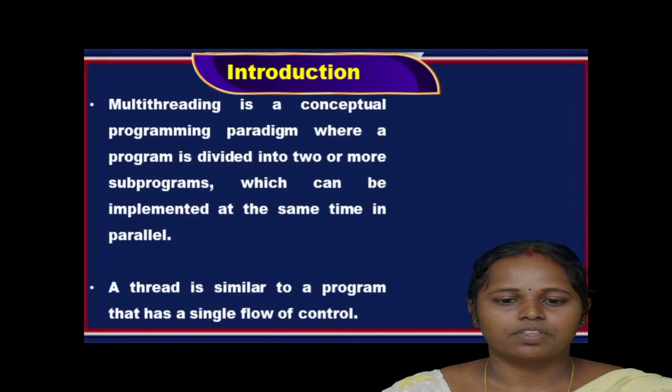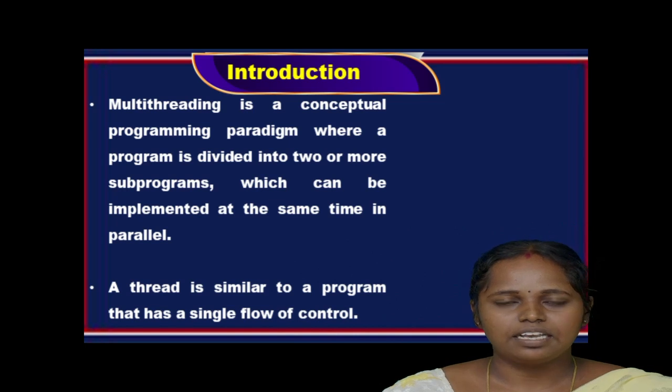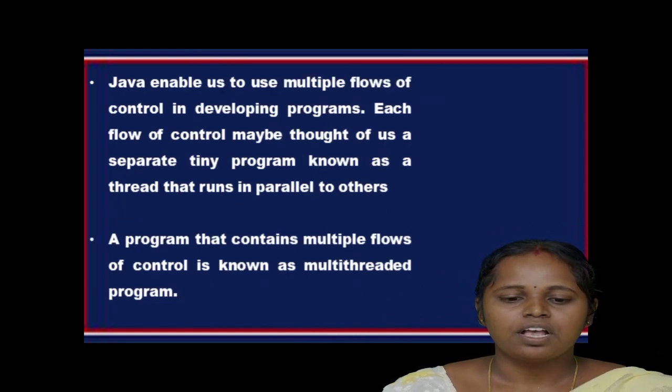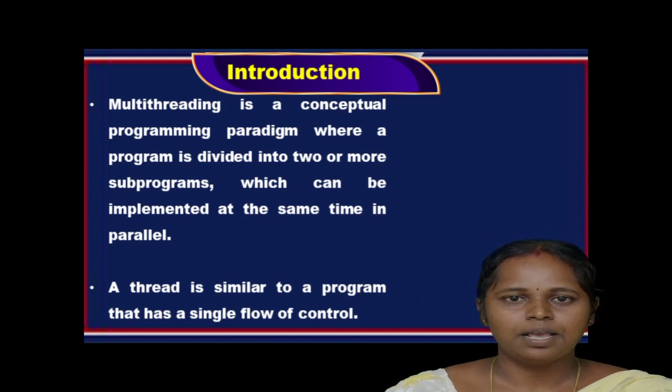First of all, operating systems like Windows XP and Windows 7 may recognize that they execute several programs simultaneously. This ability is known as multitasking. In system terminology, it's known as multithreading. So, multithreading is a conceptual programming paradigm where a program is divided into two or more subprograms which can be implemented at the same time in parallel.